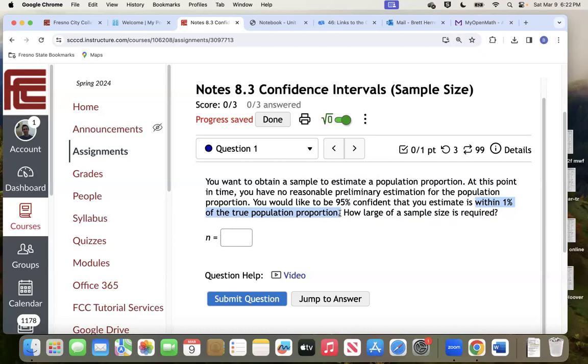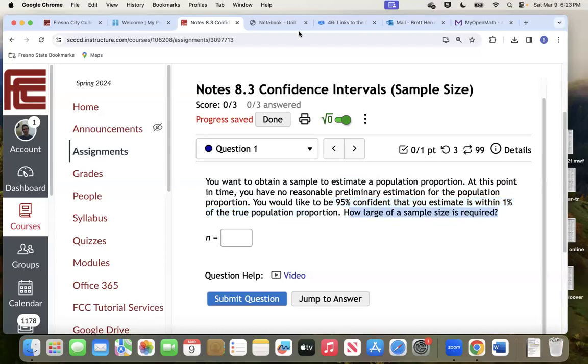I don't know, I'm just guessing. We'll know it in 10 years. Well, we want to know now. We want to estimate. We want to become 95% confident that the estimate we come up with is within 1% of what the true number will be known 10 years from now, right? Because we want to figure out should we be using it or not. And so we want to get close to the real thing. So how many patients do we need to survey if we want to get that accurate? How large of a sample is required?